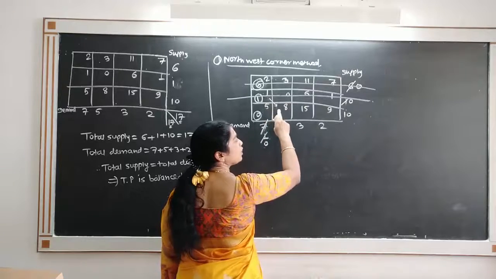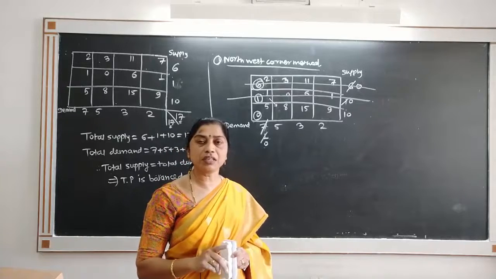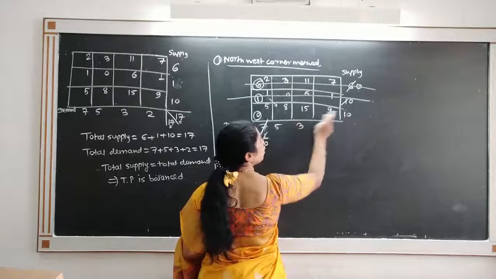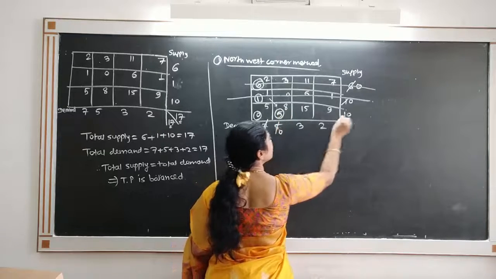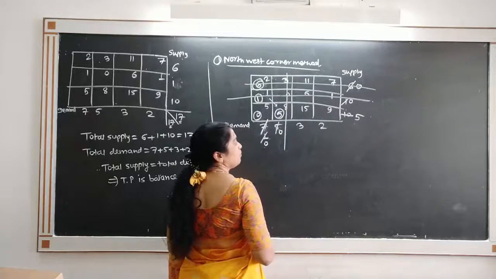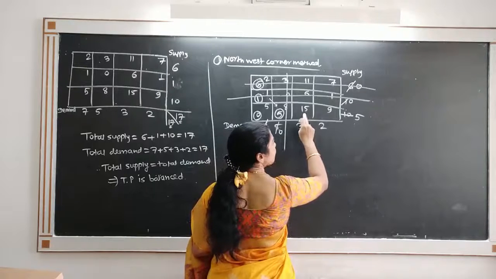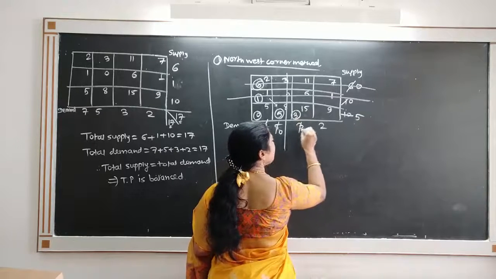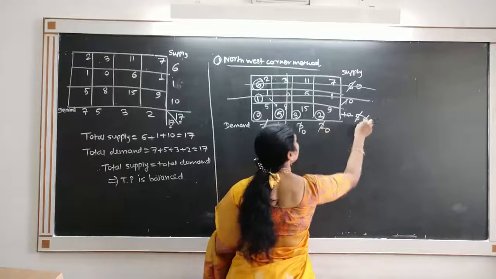So now move diagonally. Whenever both row and column become 0 simultaneously, we always move diagonally and allocate as much as possible. So 5 and 10, minimum is 5, allocated 5, remains 0, remains 5. So this column is deleted because it has demand 0. Now next, 15, 3 and 5, minimum is 3, allocated 3, remains 2, and lastly to this cell allocate 2, so that becomes 0.